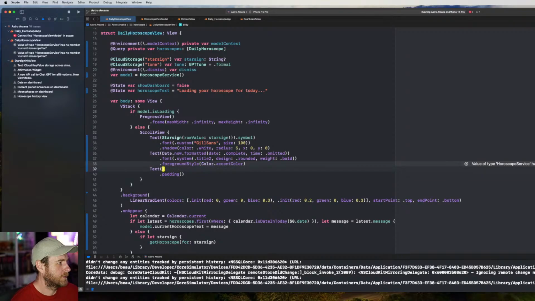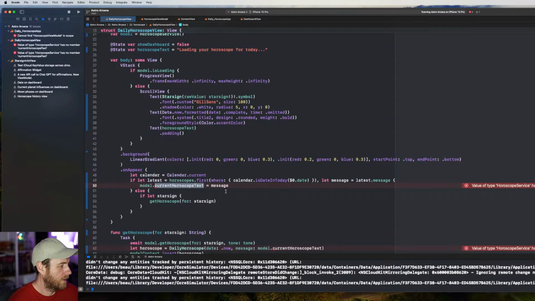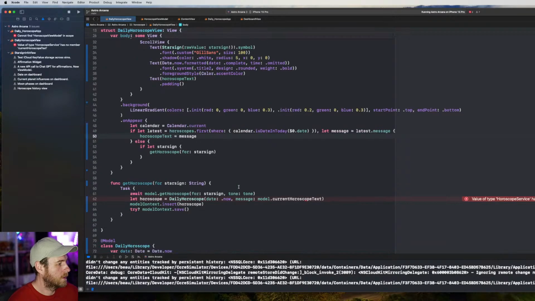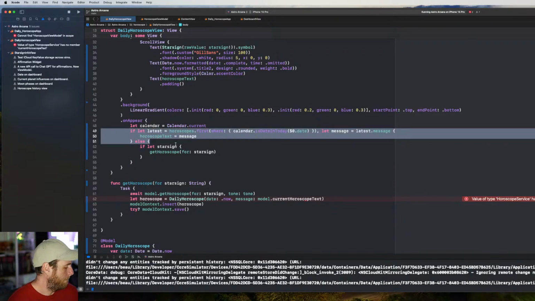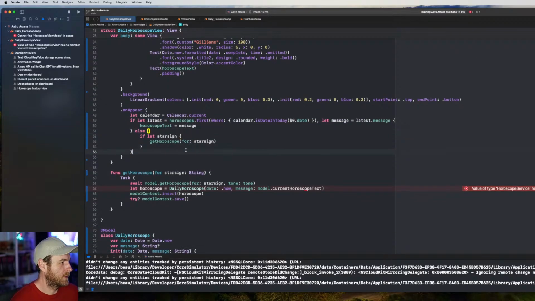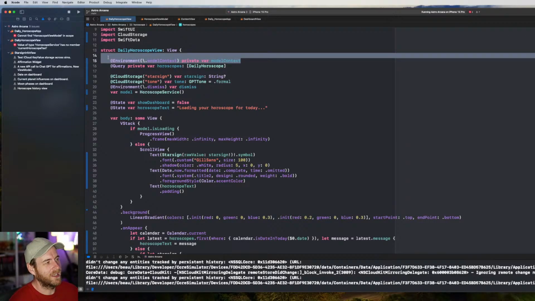And this will have horoscope text. And then down here, when we do the get latest, we'll say message. So all we need to do here is just say horoscope text, and that's our message. So that's correct. So this is loading from the store, from Core Data. I keep thinking, because I've got two running through my head, Swift Data. This is loading from Swift Data because we've got the horoscopes array, which is all the horoscopes that have been created and stored in Swift Data, and that gets fetched when this view loads.